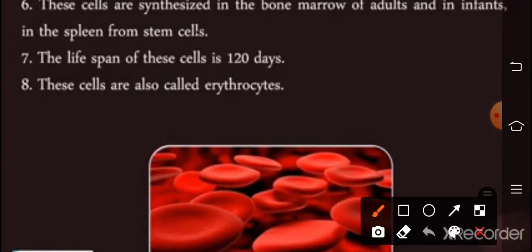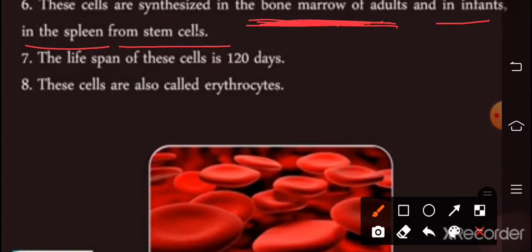These cells are synthesized from stem cells in the bone marrow of adults and in the spleen in infants. The lifespan of RBC is about 120 days, and these cells are also called erythrocytes.